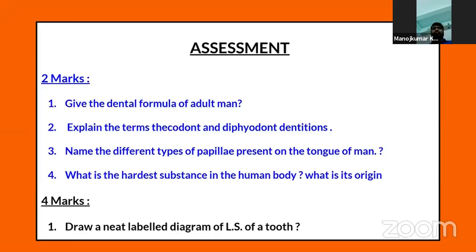Coming to the 4 marks question in this topic: draw a neat labeled diagram of the LS of a tooth. Generally only a neat labeled diagram is asked in the examination. Students, you need not explain the whole thing about the tooth structure. You simply draw a neat labeled diagram and show the parts such as crown, neck, and root, along with the other structures that we have seen in the diagram. You need to practice it many times and remember the parts also.